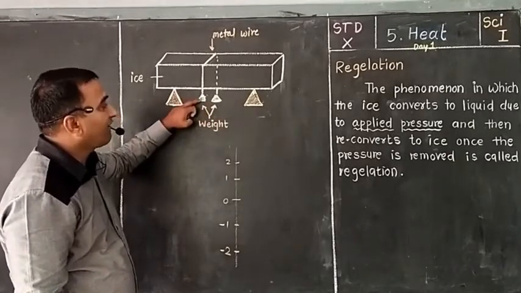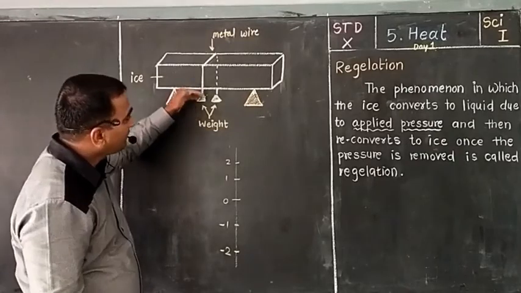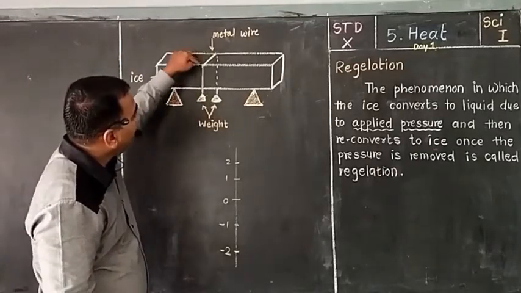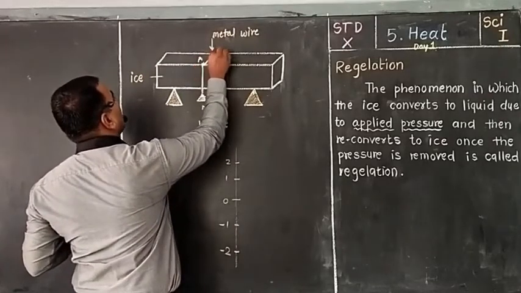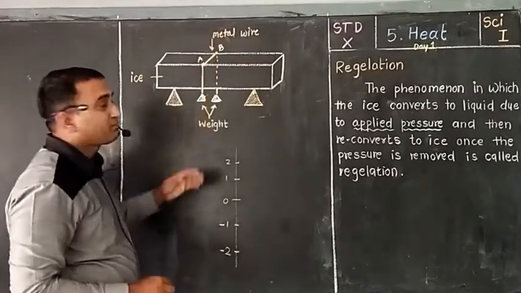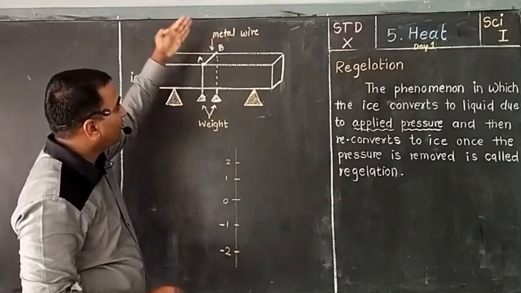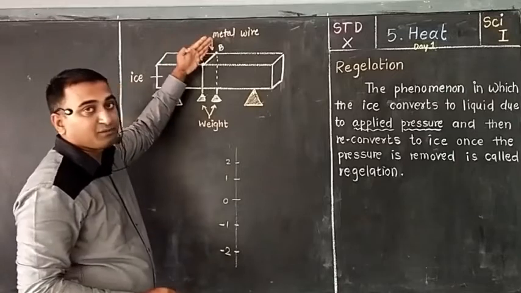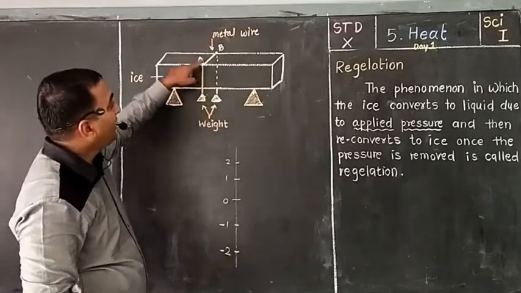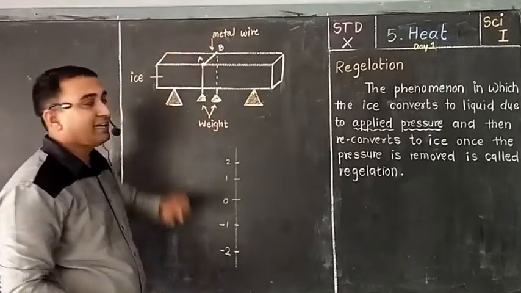That means because of gravitational pull, this part of the wire, from point A to point B, will experience the force of gravity, and it will put pressure on this ice bar.